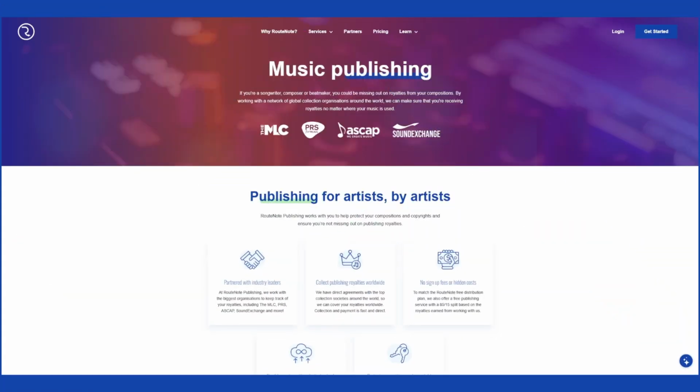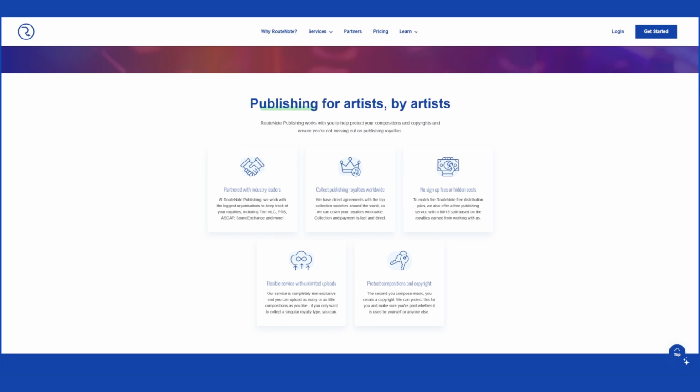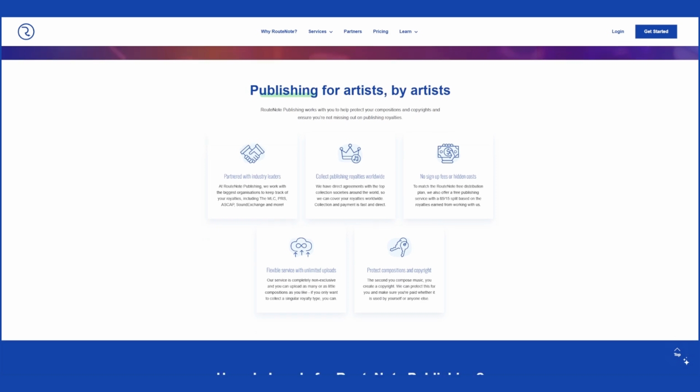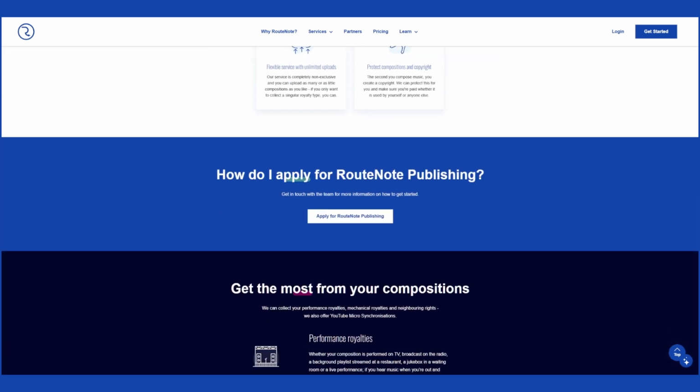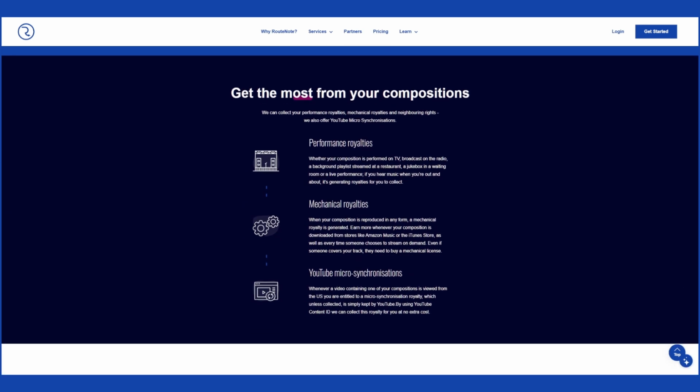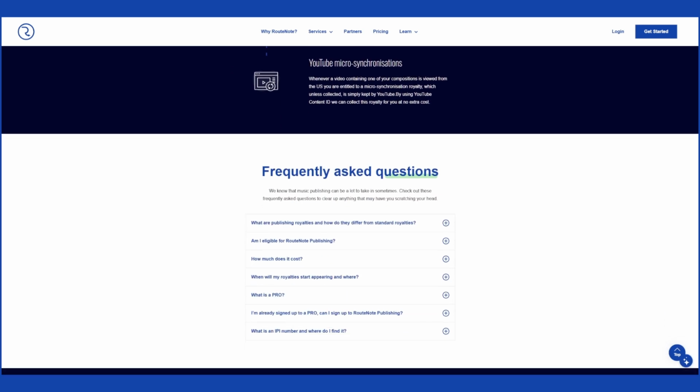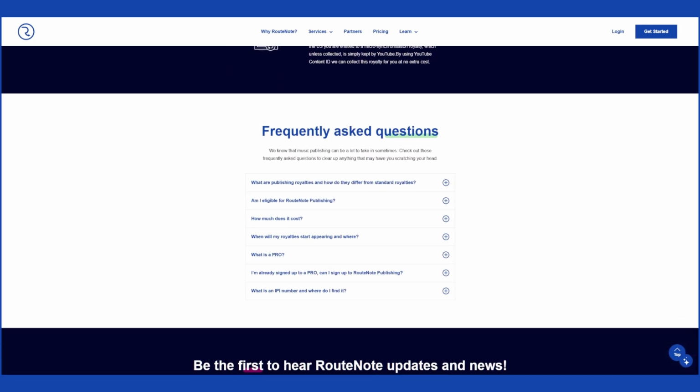Here's the good news. Today, Rootknote can help you collect all royalties with no effort. That's right. Rootknote can help you overcome all these challenges and make sure that you get paid for the money that you're owed. At Rootknote, we work directly with multiple collection organizations around the world to collect artist royalties and simplify the process for you. You can collect your performance royalties, mechanical royalties, and neighboring rights. And we also offer YouTube microsynchronizations. You can have all of this for free without signing up and with no hidden fees.